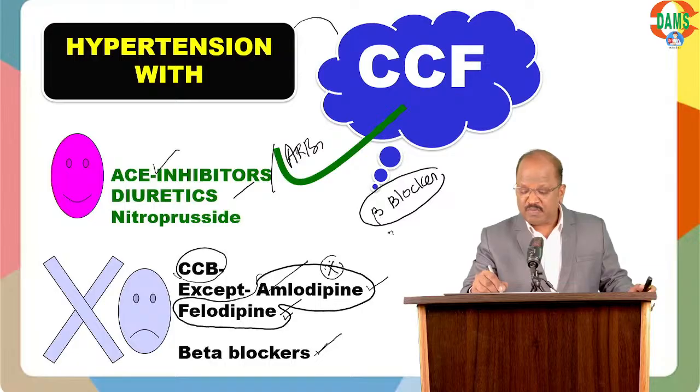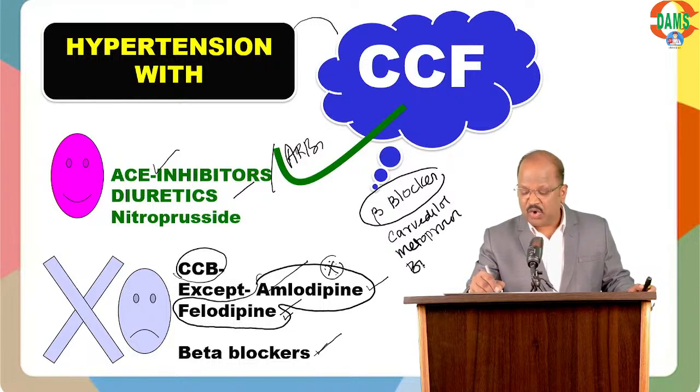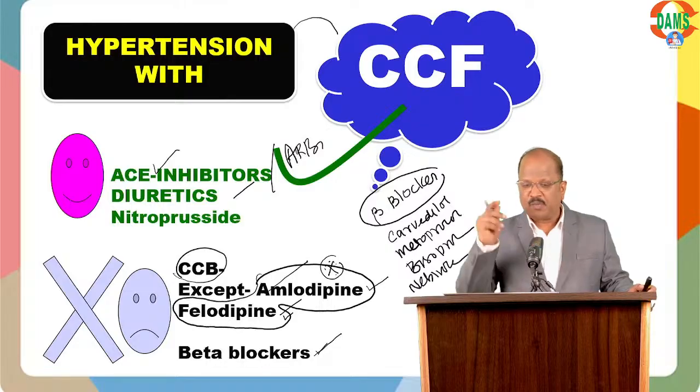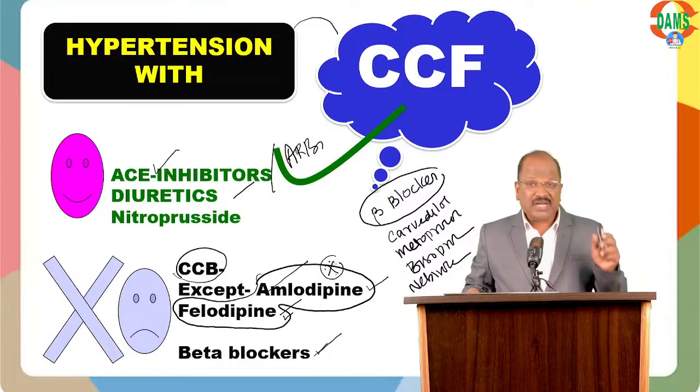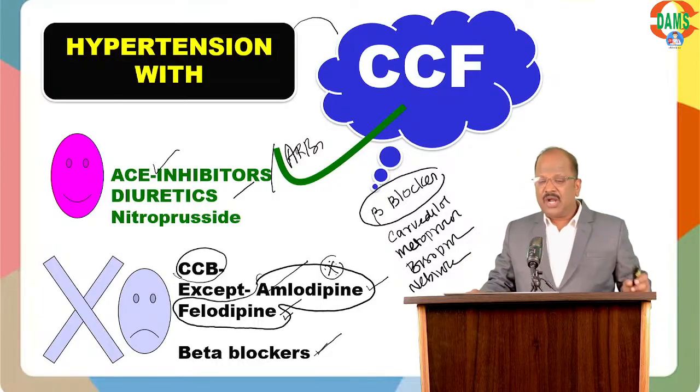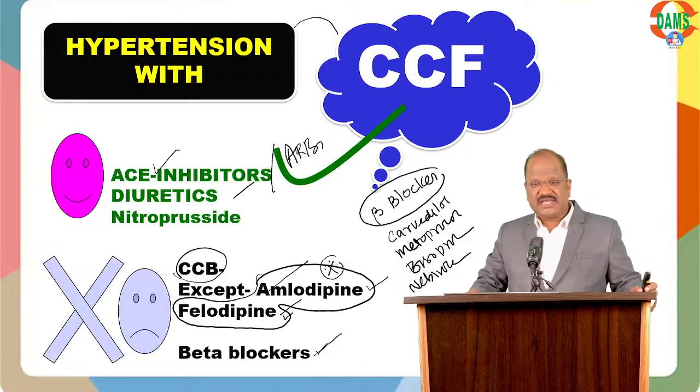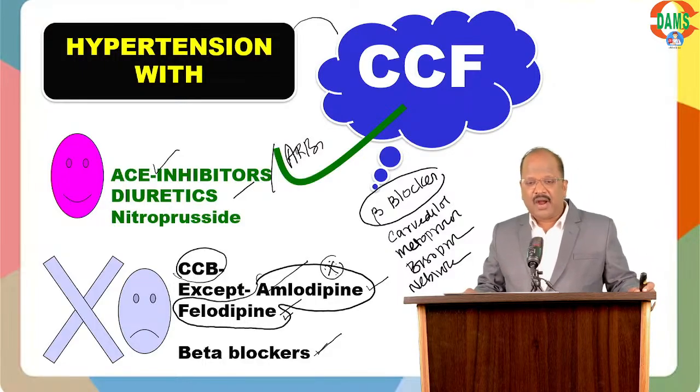Yes, most importantly, carvedilol. Other drugs are metoprolol succinate, then bisoprolol, one more drug, nebivolol. The most important, carvedilol. Very good. Other drugs are metoprolol succinate, bisoprolol, and nebivolol.